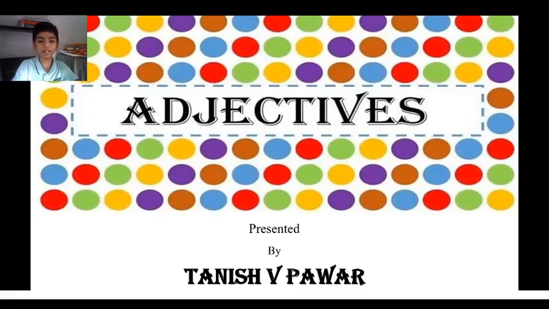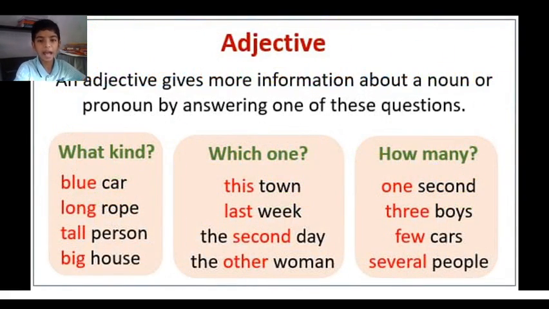As a part of English project, today I will explain adjective and its types. Adjective. An adjective gives more information about a noun or a pronoun by answering one of these questions. What kind? Blue car, wrong rope, etc. Which one? This town, last week, etc. How many? 1 second, 3 boys.